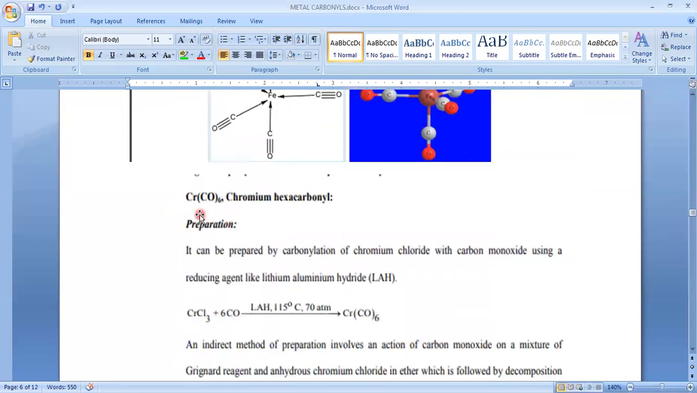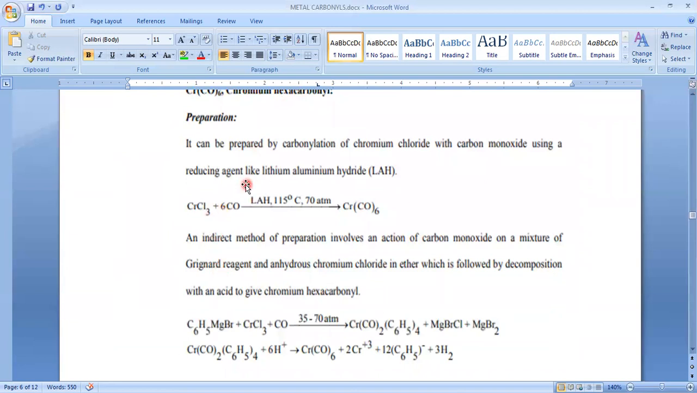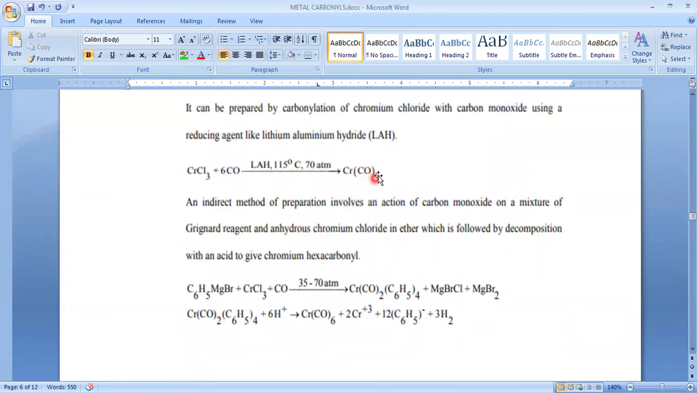And next one is hexacarbonyl chromium, or chromium hexacarbonyl. So direct method. Here it is a bit different. This is oxidative reduction. Here we are using lithium aluminum hydride, LAH, which is a reducing agent. Already you have used it in organic chemistry. So this chromic chloride is treated with carbon monoxide in presence of lithium aluminum hydride. It will produce our desired metal carbonyl, that is chromium hexacarbonyl.